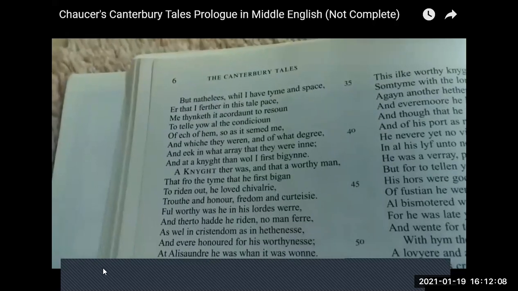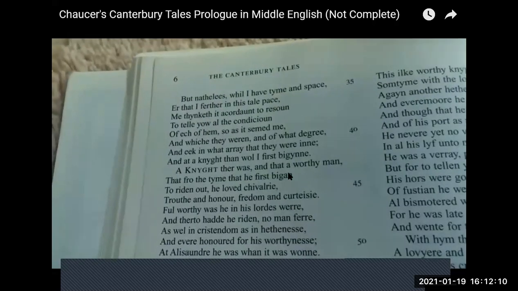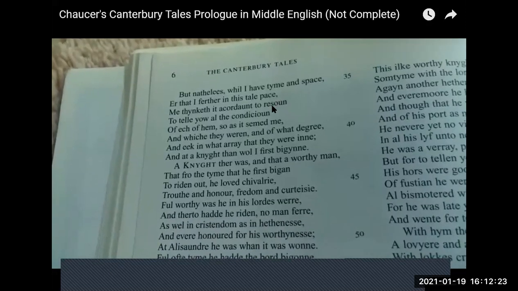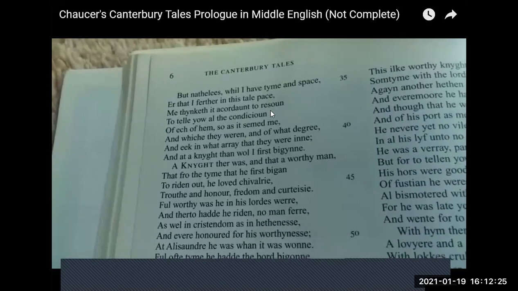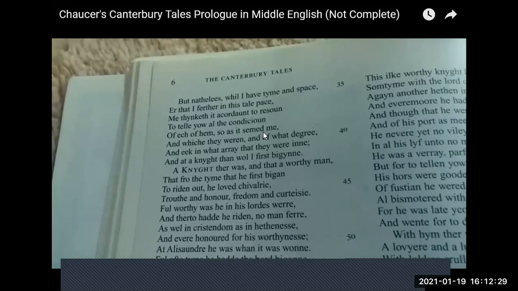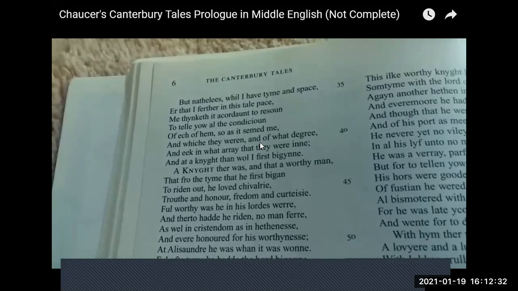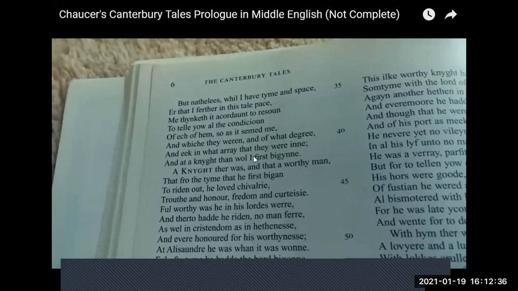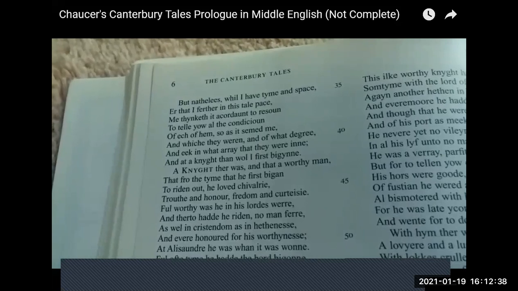But natheless, whil I have tyme and space, er that I ferther in this tale pace, me thynketh it acordaunt to resoun to telle yow al the condicioun of ech of hem, so as it semed me, and whiche they weren, and of what degree, and eek in what array that they were inne.